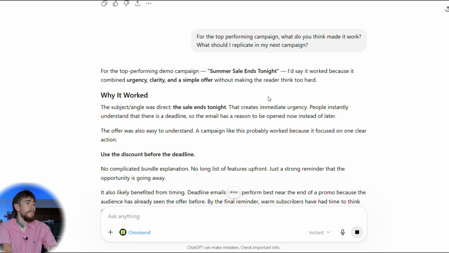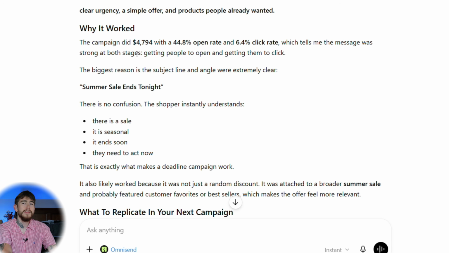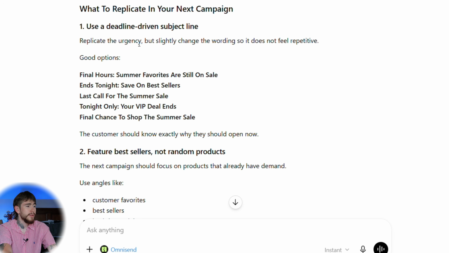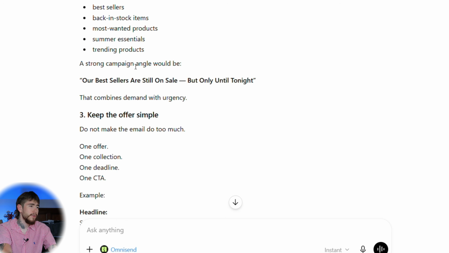So it says right here that my best performing campaign, the summer sale ends tonight, worked because it combined urgency, clarity, and a simple offer without making the reader think too hard. It worked because I said the sale ends tonight, so we had strong deadlines. So it says in our next campaign moving forward, we want to replicate these 3 things. We want a clear deadline-based subject line. We want one main offer, one main call to action, and we want a reason we're giving away this discount. So instead of just giving us reports here, it's giving us a full email marketing strategy.